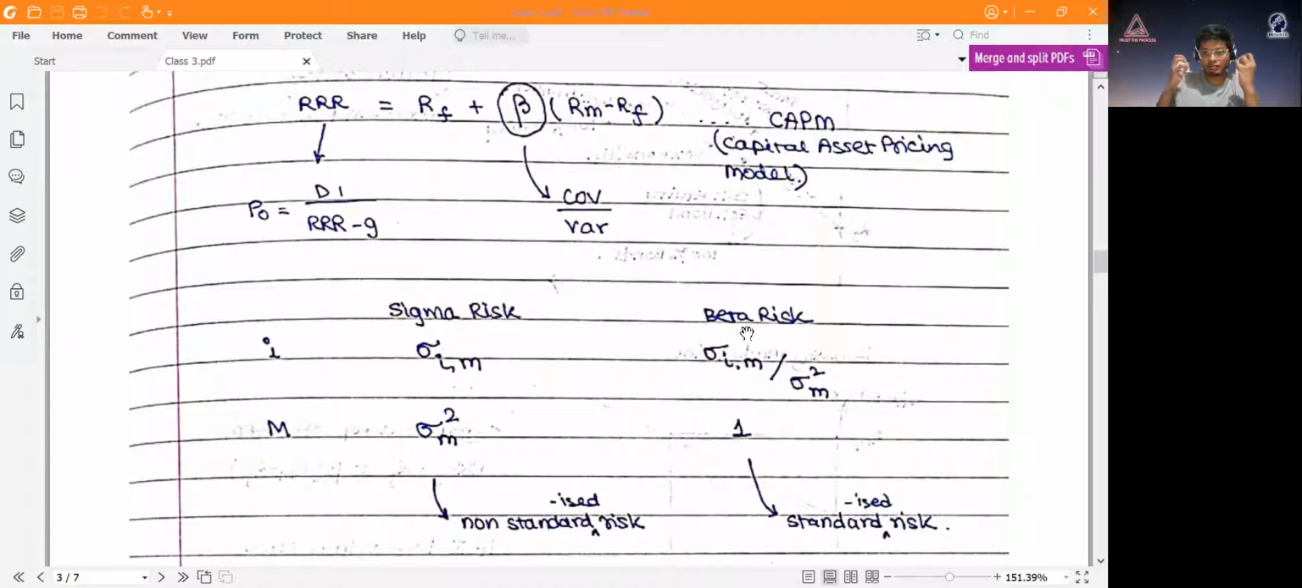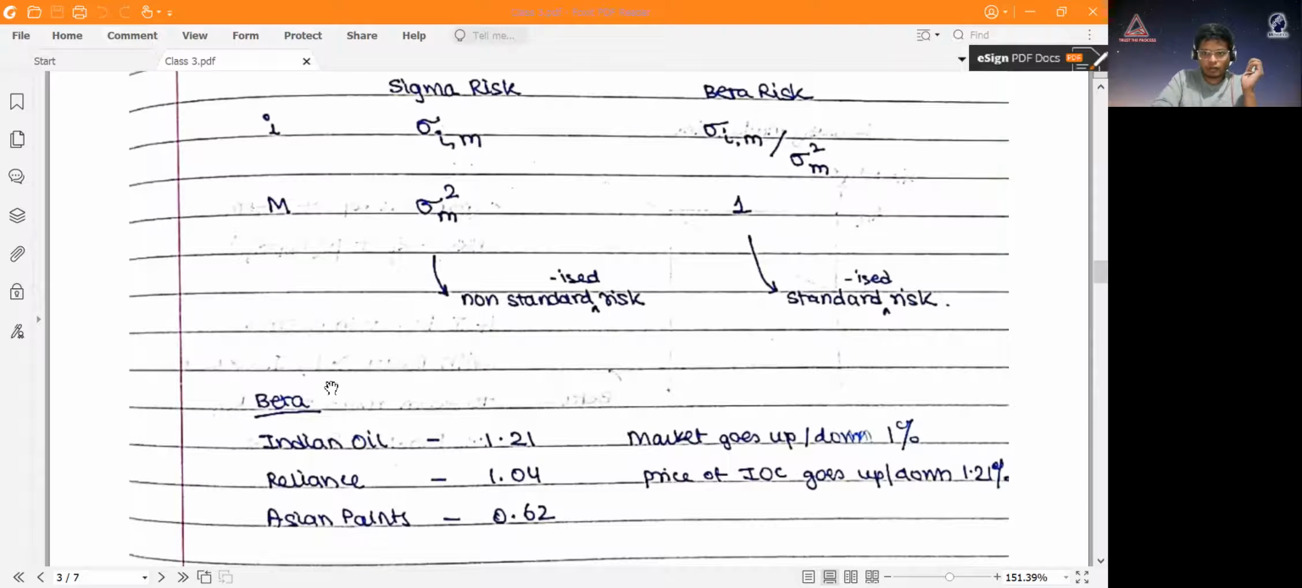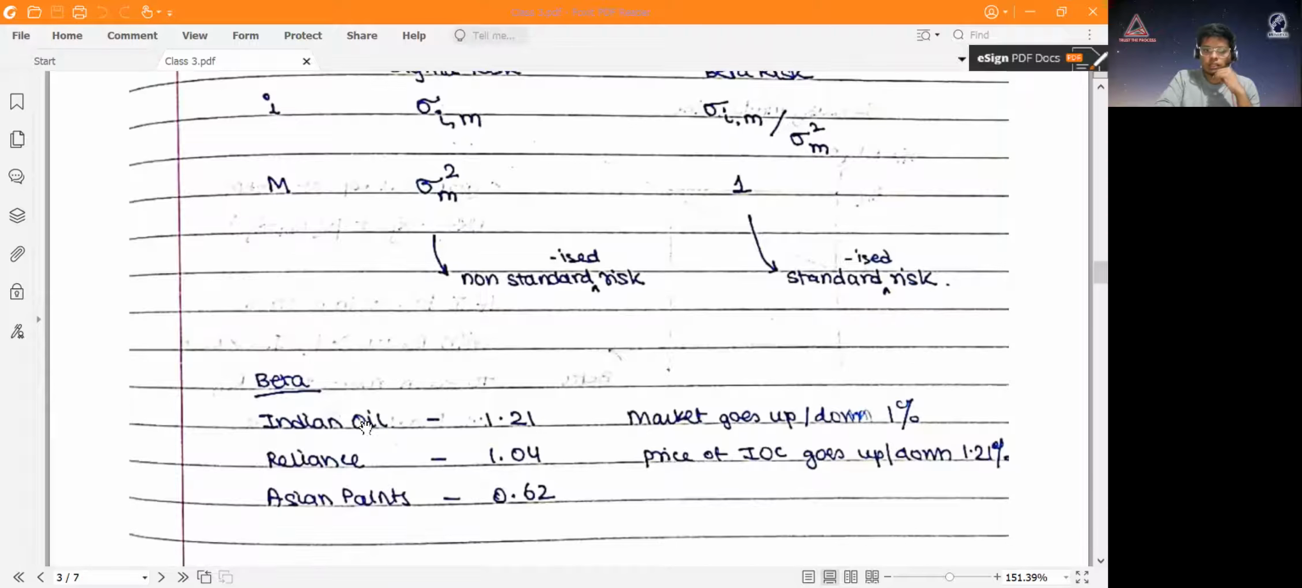Now beta gives me a figure of comparison for one asset to another. So for example, if I take three stocks, I found from moneycontrol.com that the beta of Indian Oil is 1.21, beta of Reliance is 1.04, and beta of Asian Paints is 0.62. What this means is that every time the market goes up by 1%, Indian Oil goes up by 1.21%. If the market goes down by 1%, Indian Oil goes down by 1.21%. So the fluctuation is more than the market.